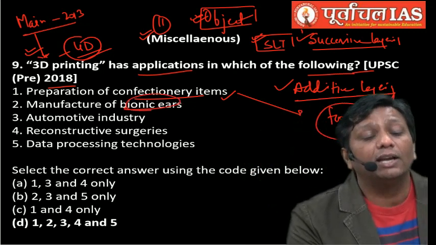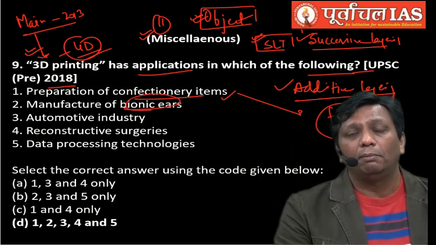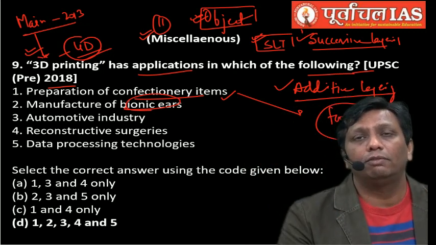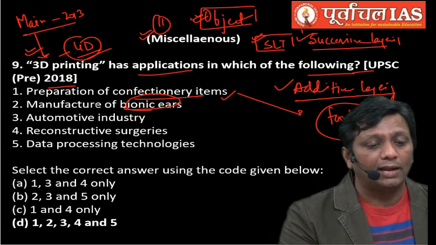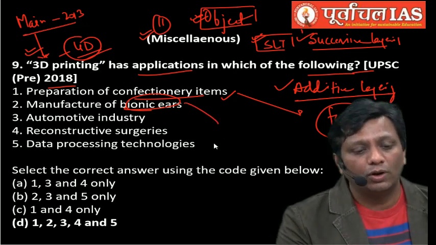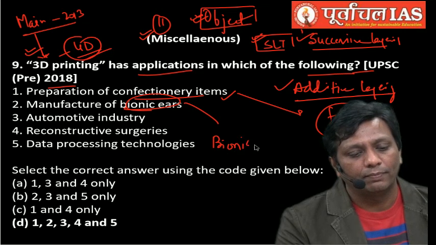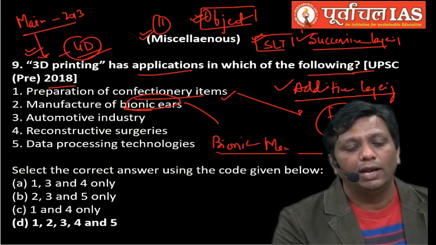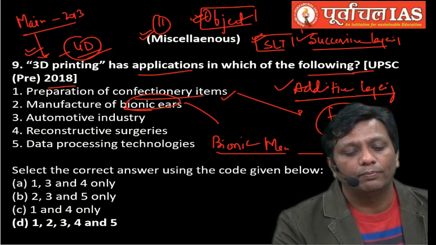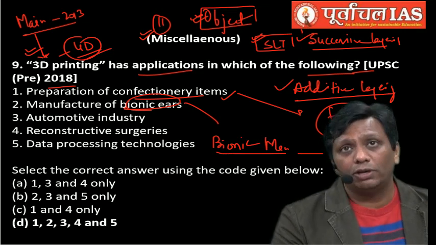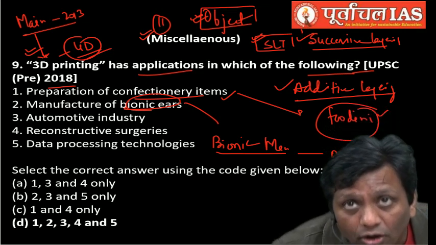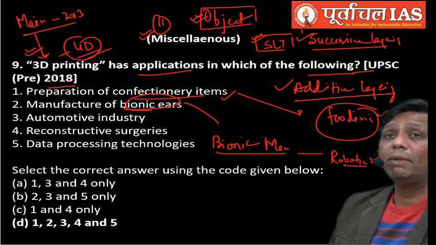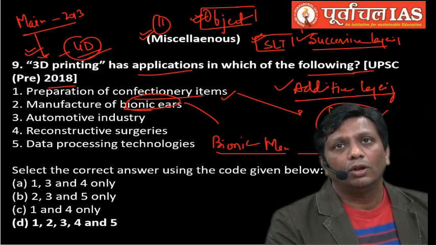Manufacturing of bionic parts. Actually, bionic is also very popular. The Six Million Dollar Man, in the 1970s and 1980s, was a program in the USA and got very popular, guys. That program was actually about the Bionic Man. I will explain this concept of the Bionic Man in the chapter on robotics. Even biorobotics is part of the discussion, not here, in the robotics chapter I will tell you. The Bionic Man is a machine man, a totally robotic man.